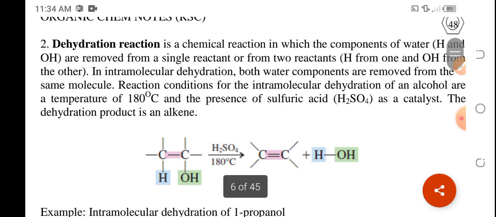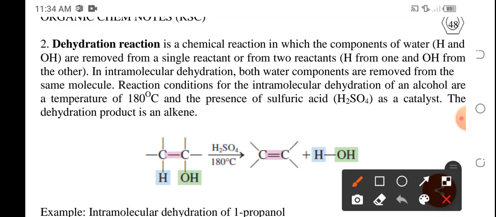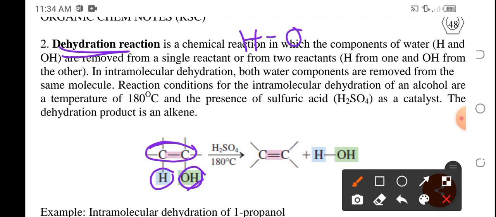We have dehydration reaction. During this reaction, the carbon to carbon single bond that bears the hydroxyl will now lose the hydroxyl and one of the hydrogens. So, kasi dehydration, magtatanggal siya ng water molecule. And water molecule is eventually HOH.